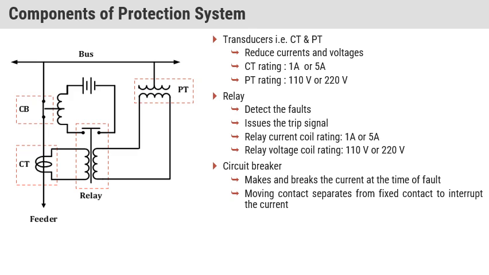And what does the circuit breaker do? Here you can see this is the circuit breaker, and this is the relay. The relay detects the fault and issues the trip signal, and the circuit breaker makes and breaks the current at the time of fault. Whenever a fault occurs, the relay circuit will start to operate, and due to this operation the circuit breaker will start its working. It makes and breaks the current at the time of fault, and the moving contact separates from the fixed contact to interrupt the current.